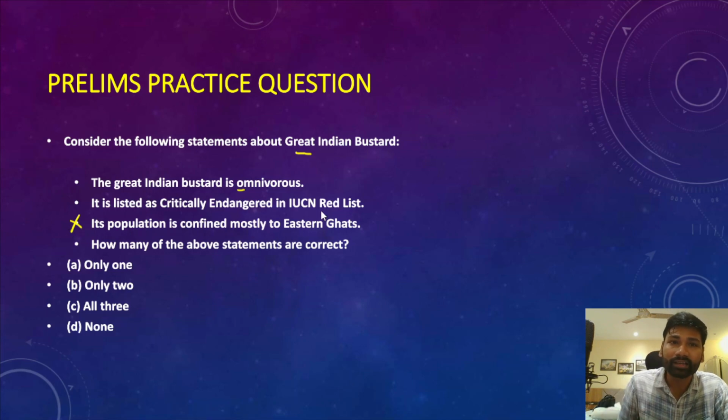On the other hand, in the IUCN Red List of Threatened Species, the great Indian bustard is listed as a critically endangered species. So statement 2 is correct. And the great Indian bustard is an omnivorous species. So the correct answer for this question is option B, only 2.